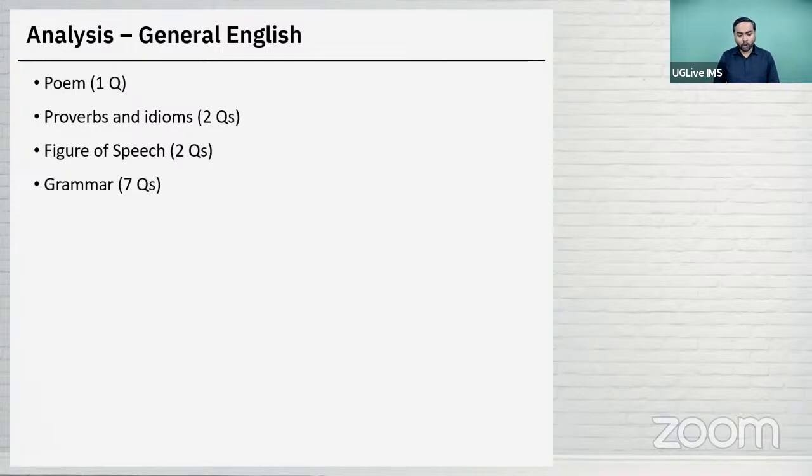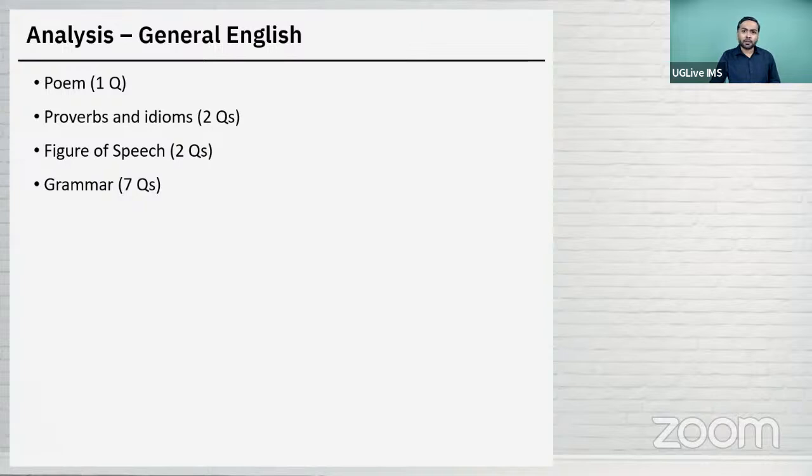Then there was one question based on countable and uncountable nouns. Four sentences were given, and you need to identify which of the following sentences has used the countable and uncountable noun correctly. Then there was one question based on future continuous tense, a very straightforward question.